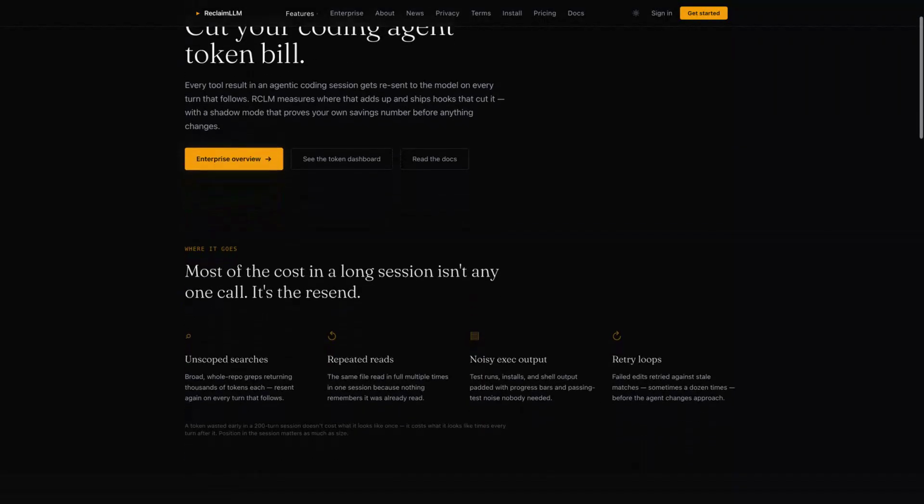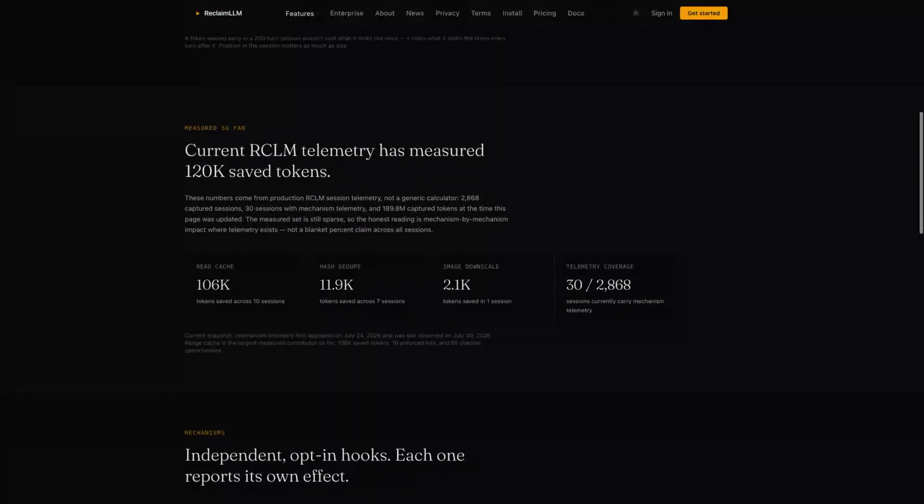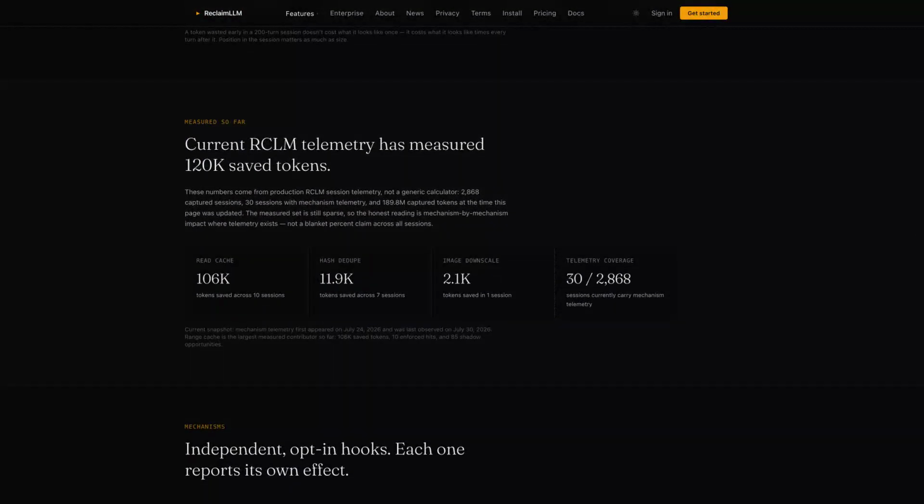Unscoped searches return too much. Repeated reads add the same material again. Noisy output and failed retries create more context, and early results may be carried through every later turn. One inefficient action can affect the rest of the session. Not every extra token is waste, so teams must separate intentional model use from repeated context and failures before optimizing. The pattern across turns matters more than one isolated result.